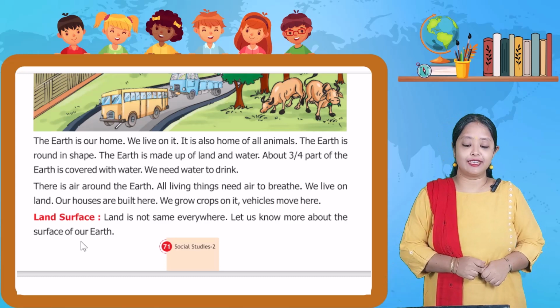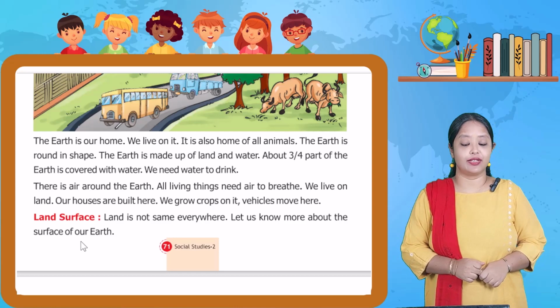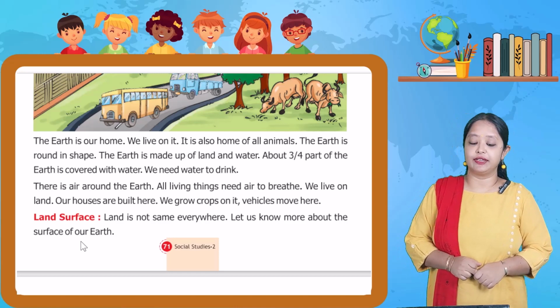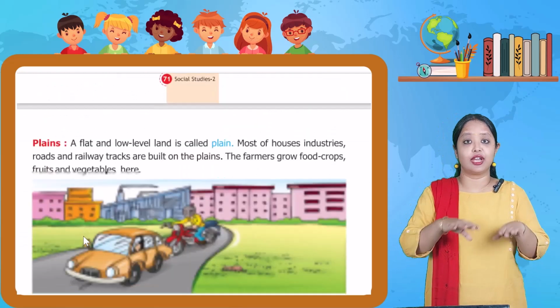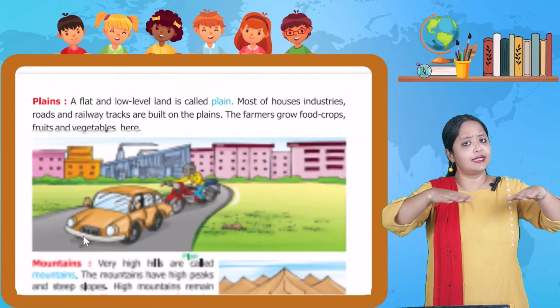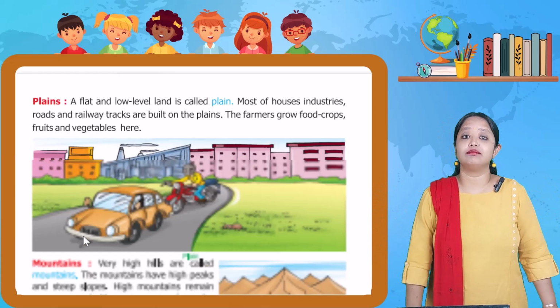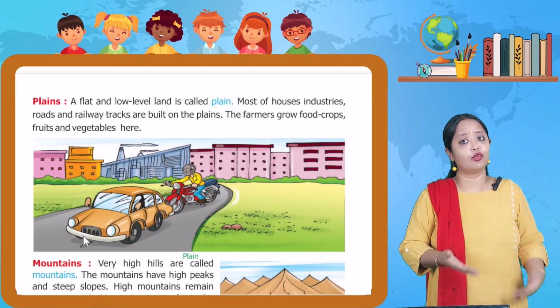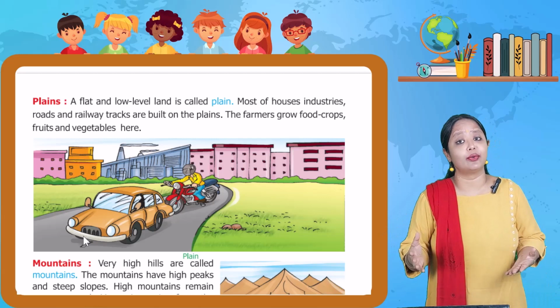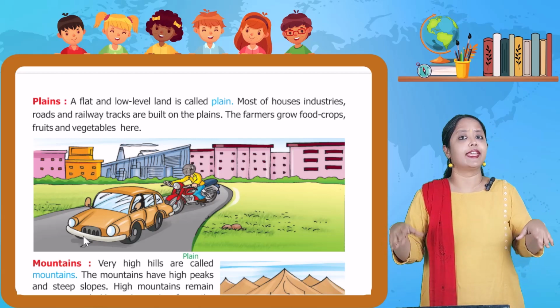Plains. A flat, low-level land is known as plain. Most of the houses, industries, roads, railway tracks, and so on are built on a plain land. जहाँ पे उबड़-खाबड़ रास्ता नहीं है. It is plain. That is how all these things are built on. Farmers grow their crops on plain land.